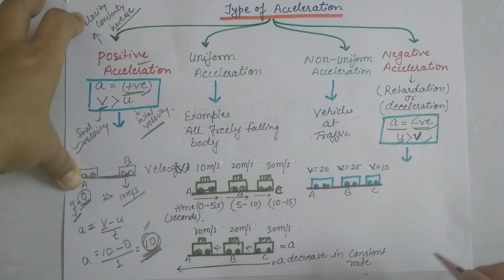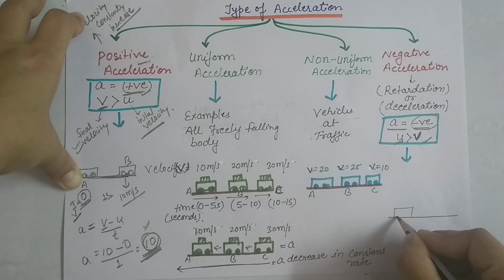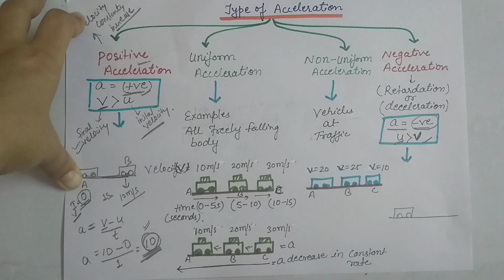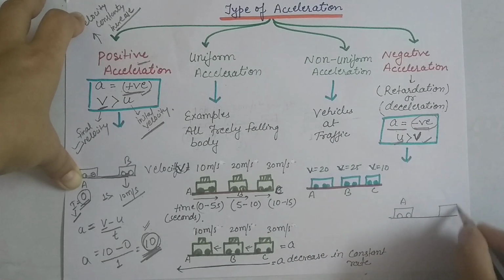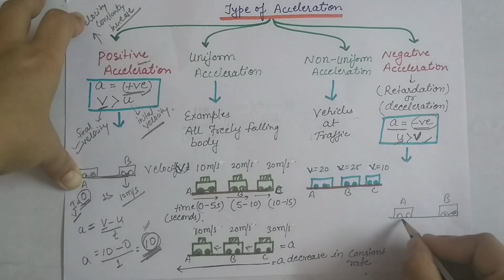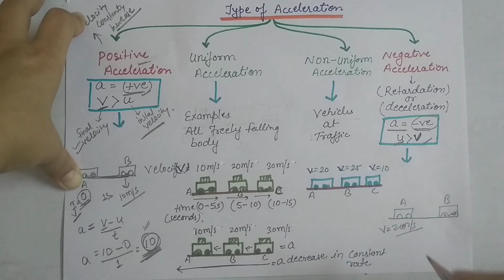Let's see one example again. This is a road. A car is moving, at point A and point B. The velocity of the car at point A is 20 meter per second.